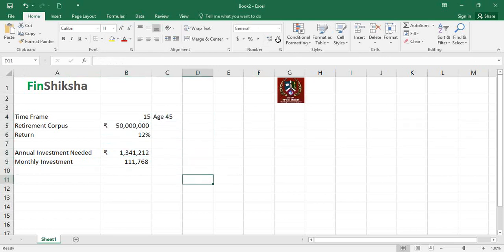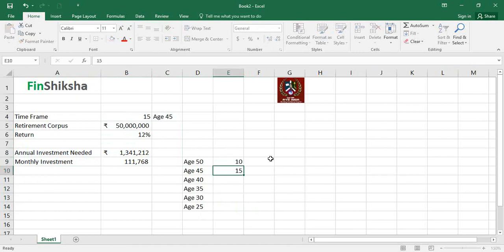In other words, if age is 45, age is 50, when does the guy start? Age is 40, and another trick of Excel is I can drag this down. Let's say we get this, right? If age is this much, then how much is the time left? The time left is basically going to be equal to 10 years, 15 years, and so on and so forth, right? That's the number of years for which you will be able to invest.